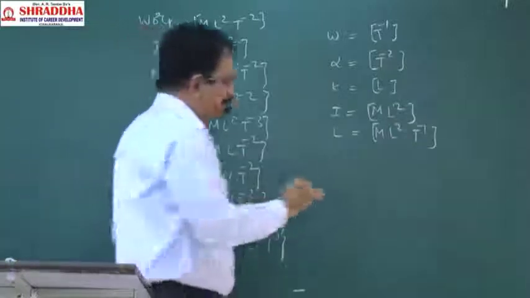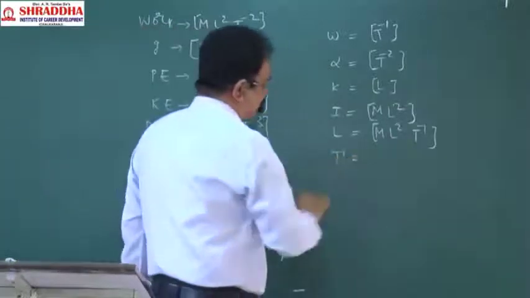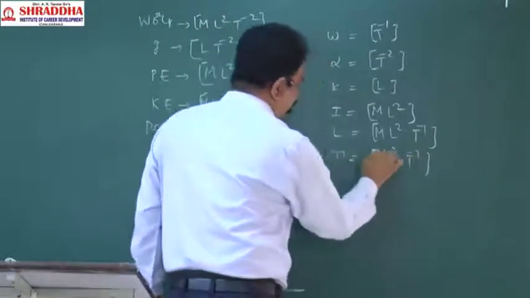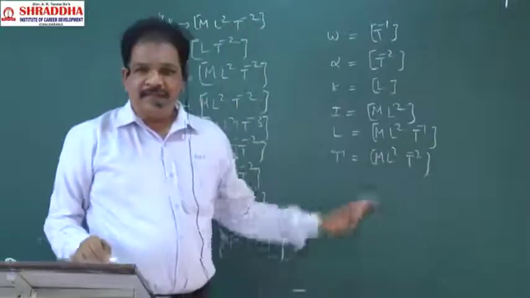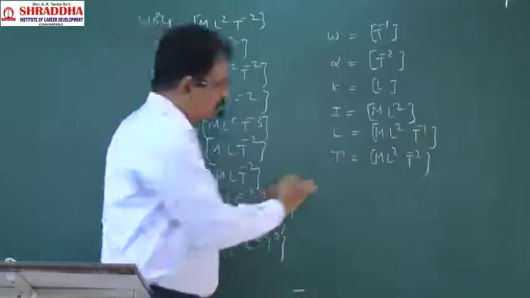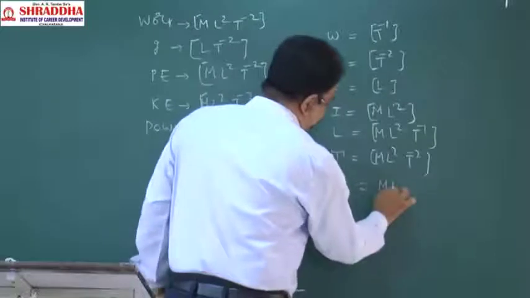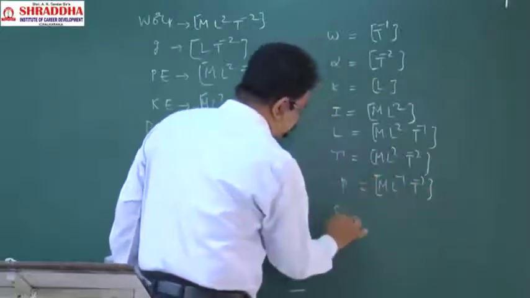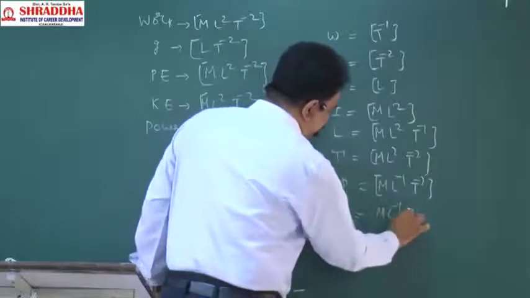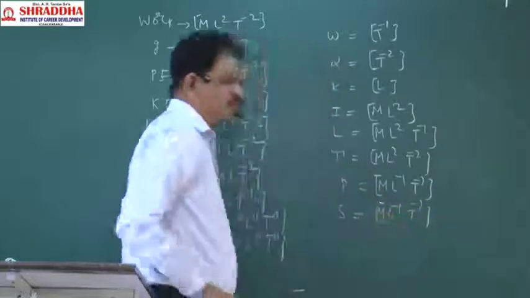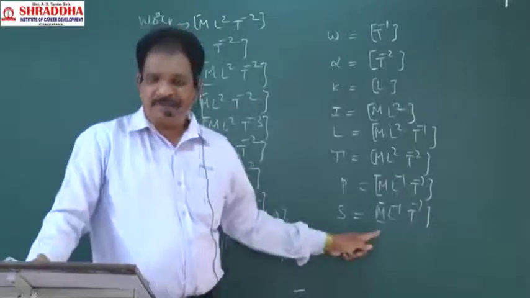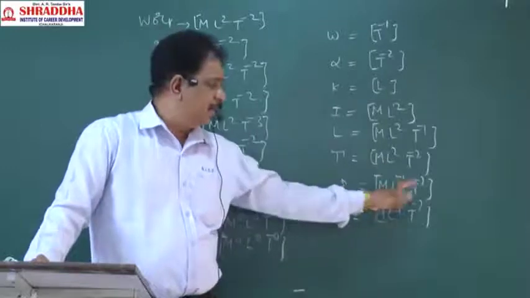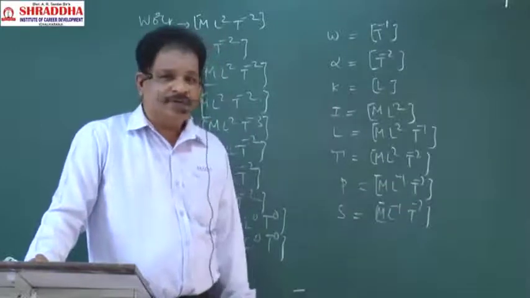Next, torque, M L square T power minus 2. I am following the same order I told. Torque, then pressure, M L power minus 1 T power minus 2. Stress, M L power minus 1 T power minus 2. Strain, no dimensions. Modulus of elasticity, M L power minus 1 T power minus 2.